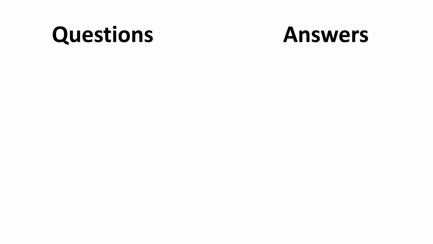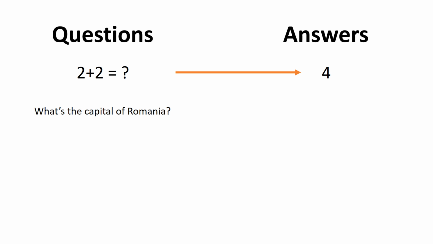To begin, let's think about the relationship between questions and answers. For example, I might ask you what's 2 plus 2, and the answer is clearly 4. Or what's the capital of Romania, and you might say Bucharest.